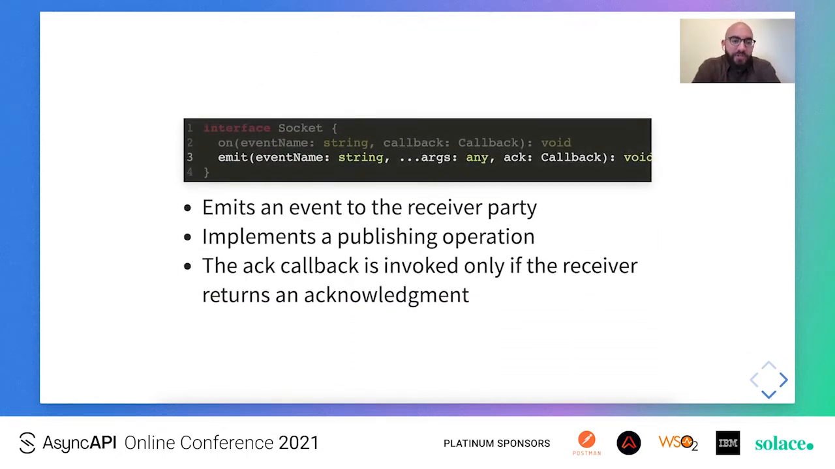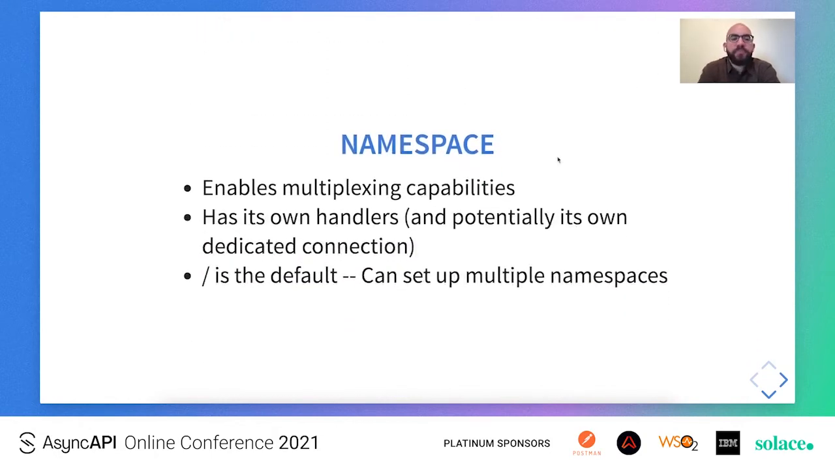The emit function of the Socket class API emits an event to the receiver party, implements a publishing operation, and if an acknowledgement is returned by the receiver, then the acknowledgement callback that you see here as the third argument of the function is invoked with that data.